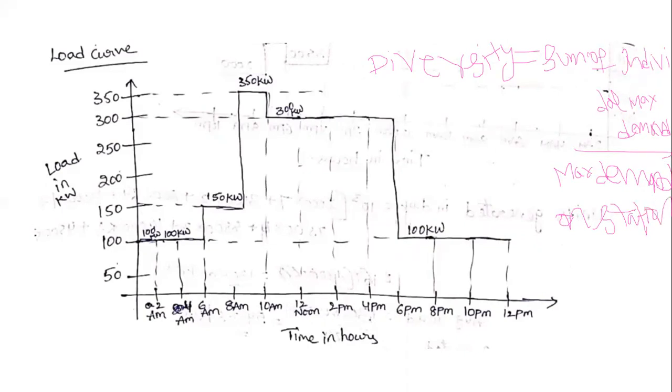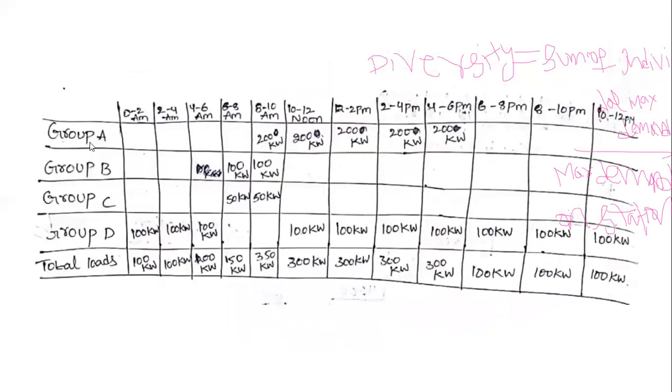By maximum demand on station. Therefore, diversity factor is equal to the sum of individual maximum demands divided by the maximum demand on the station. What is the formula first? What is the value for the sum of the individual maximum demands? This is the group A demand. What is the group A maximum demand?